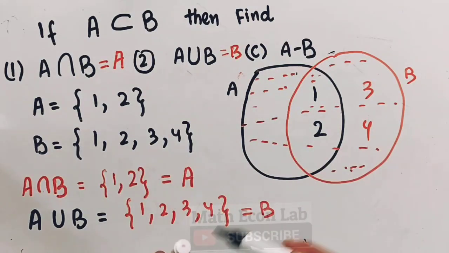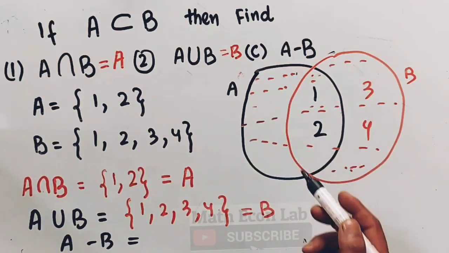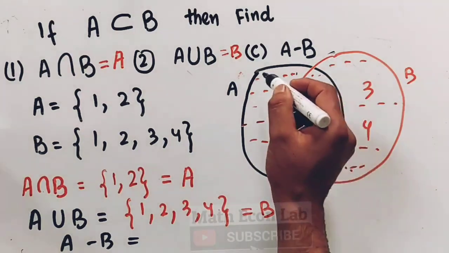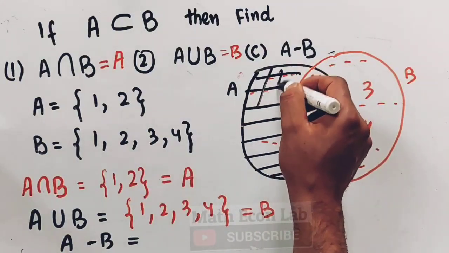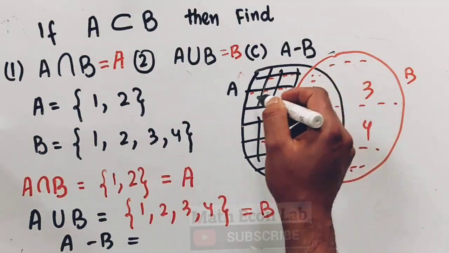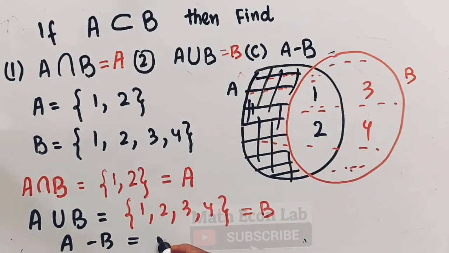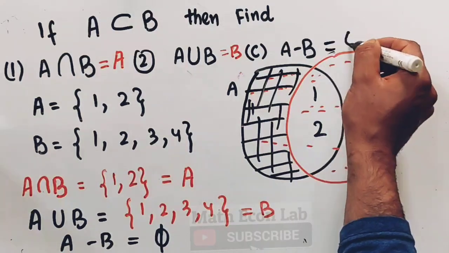Now we have A minus B. It will be equal to, so we need to find out the elements that are only present in A, and we subtract the elements which are present in B. So in this region, you can see there is no element, so A minus B will be equal to the empty set. Here we will have only a void result.